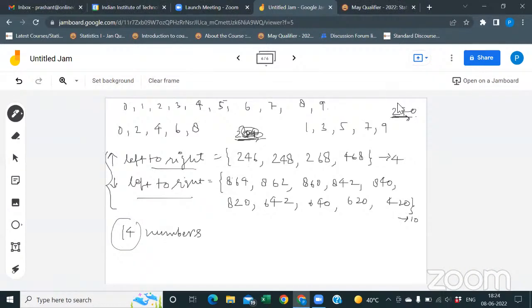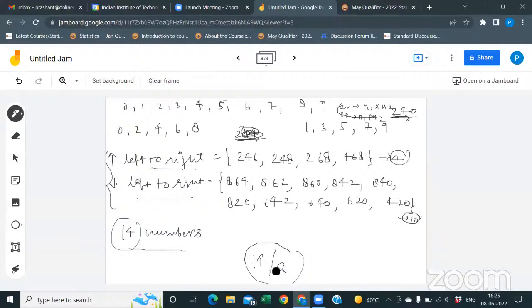In the counting principle, when there is an AND operation, you have to do N1 into N2, right? If you have an OR operation, then you have to do N1 plus N2. That means you have to do these things or this 10. That means 14 numbers for even. Similarly, you can make the possible numbers for the odd digits and just find the ratio. Suppose this is the 14 and for the odd one let's say it is A. So you have to find 14 by A. That's it.